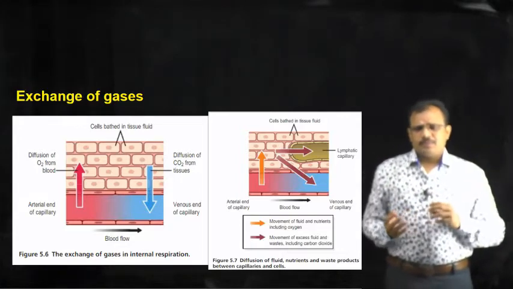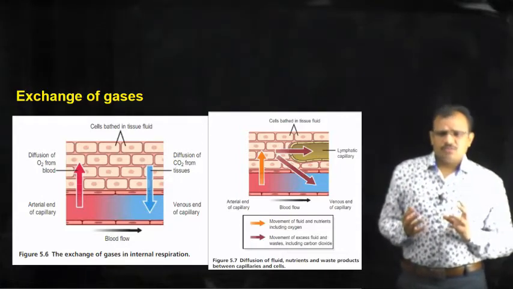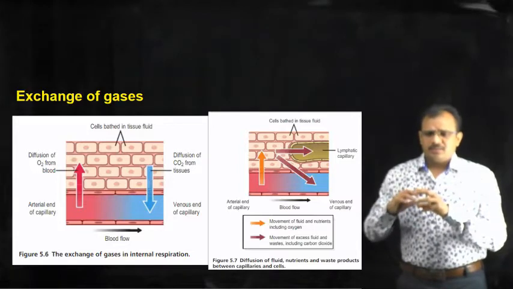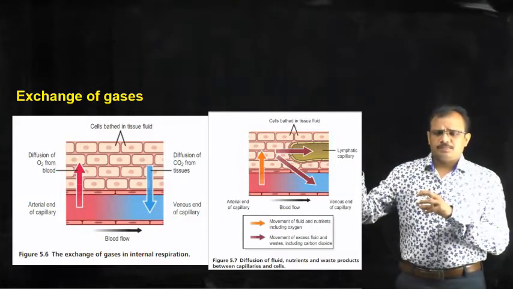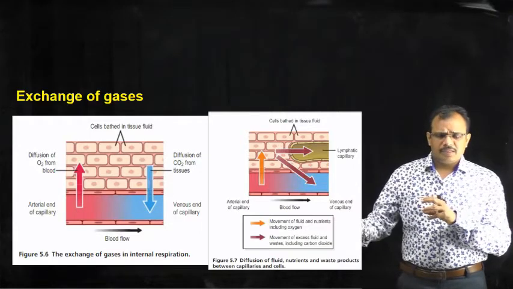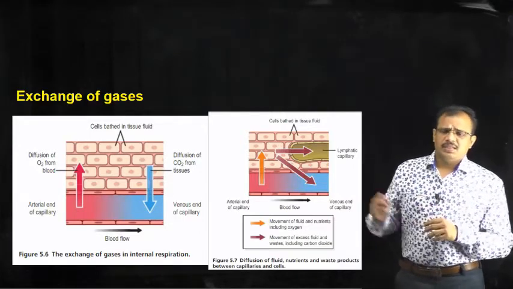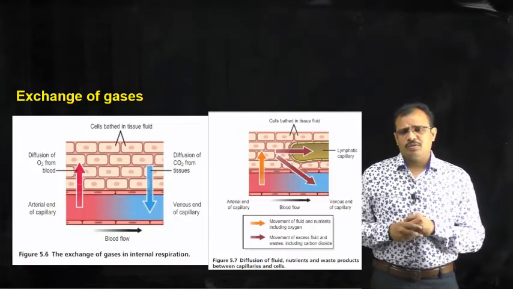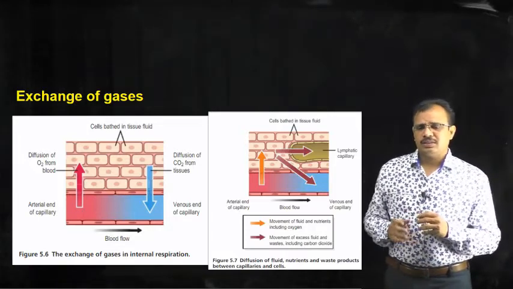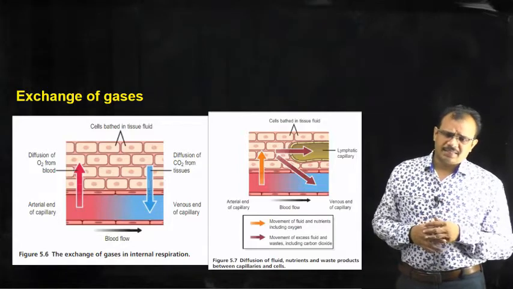It means the oxygen rich blood has come here, it has supplied the oxygen, and once the oxygen is supplied, it becomes oxygen deficient and the carbon dioxide comes in. This leads to formation of venous blood. So, in this way exchange of gases occurs